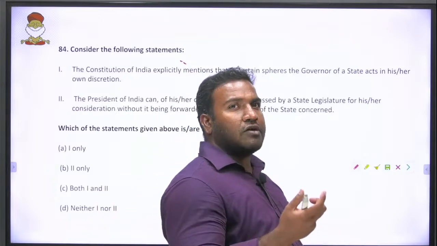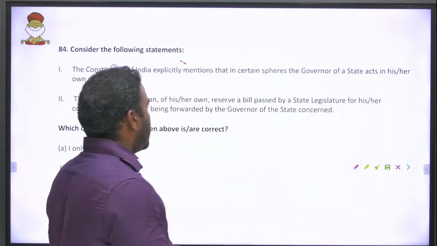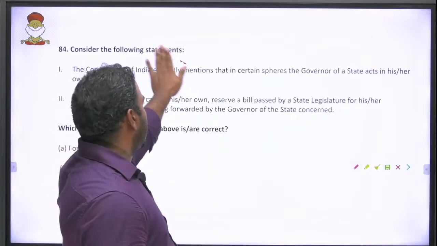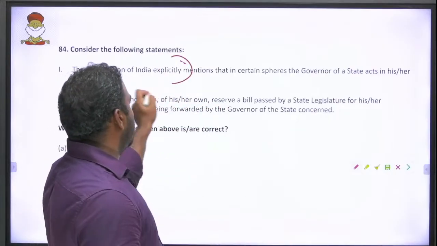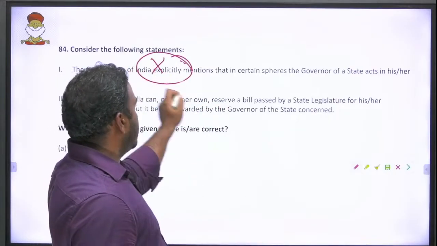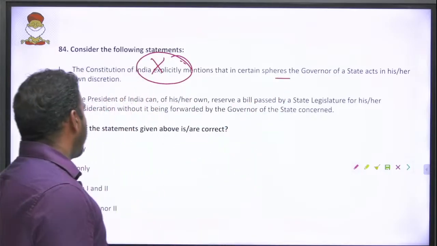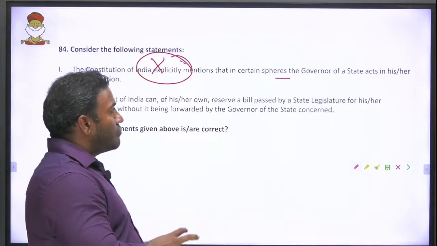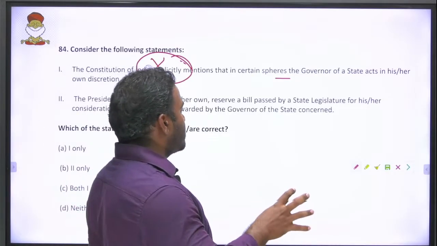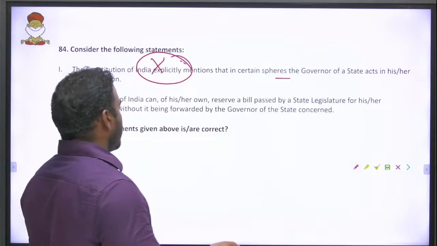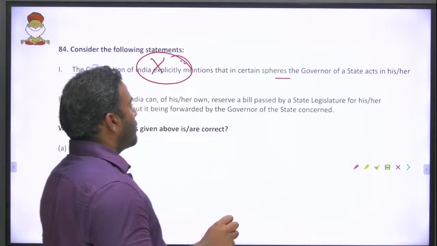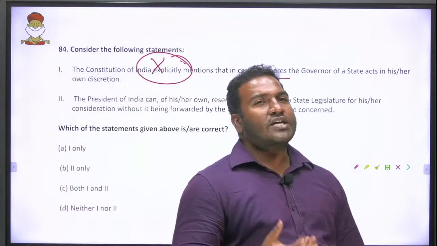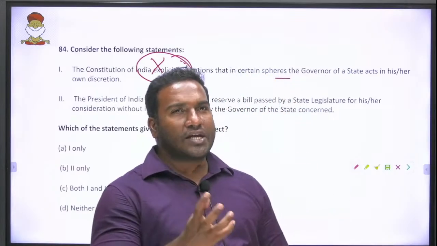So now the governor takes the discretion, and that is not mentioned in the Constitution. So that explicit word will give me the guesswork, and the knowledge says this is wrong. Then, the President of India can, of his or her own, reserve a bill passed by a state legislature for his or her consideration without being forwarded by the governor of the state concerned.